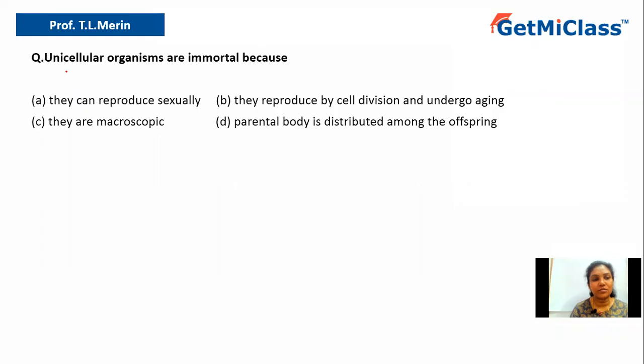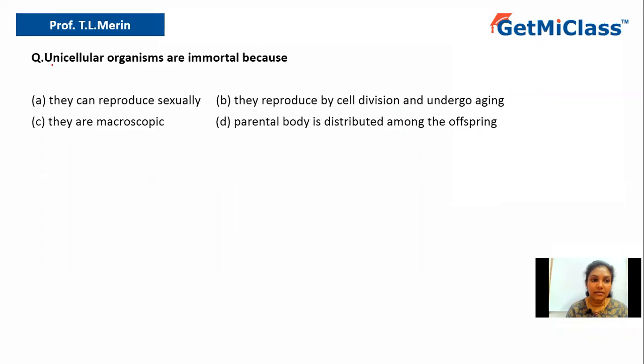Today we are going to solve this question which says unicellular organisms are immortal because. The options are: option A, they can reproduce sexually. Option B, they reproduce by cell division and undergo aging. Option C, they are macroscopic. Option D, parental body is distributed among the offspring.